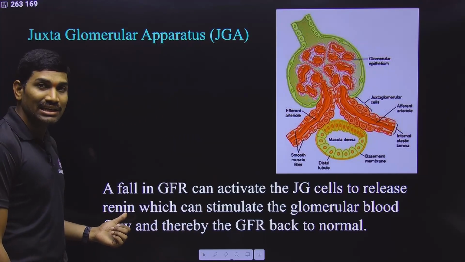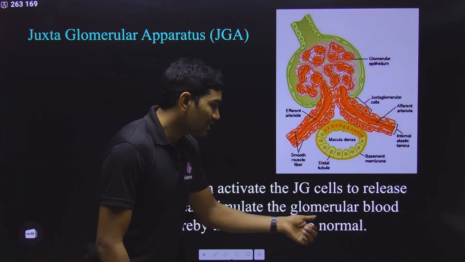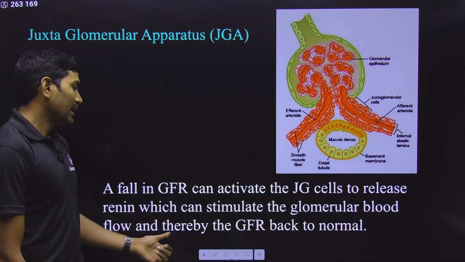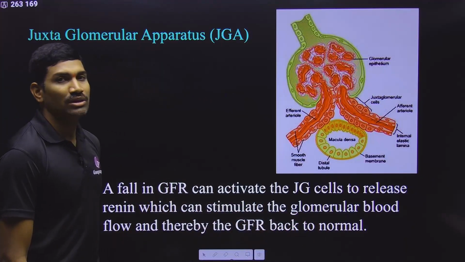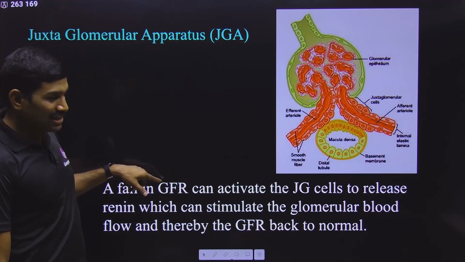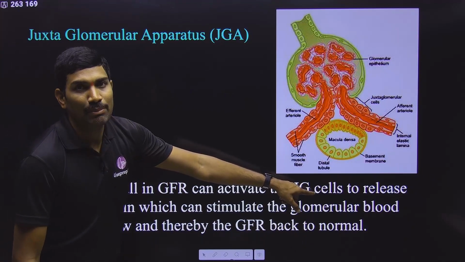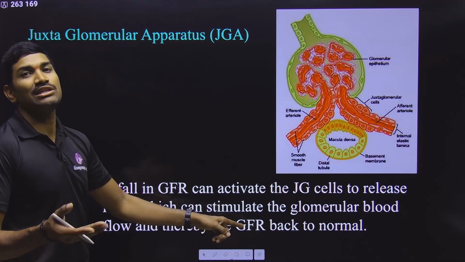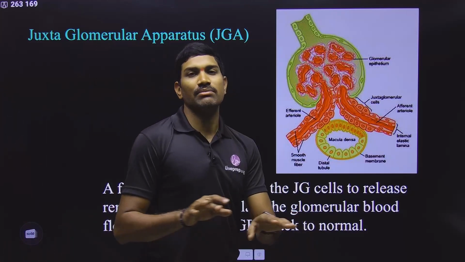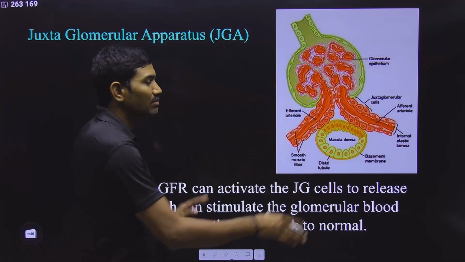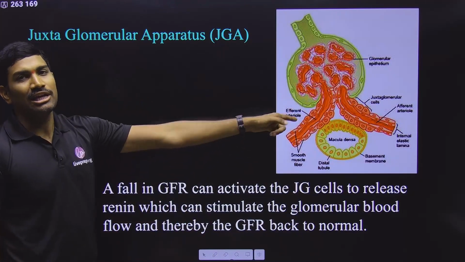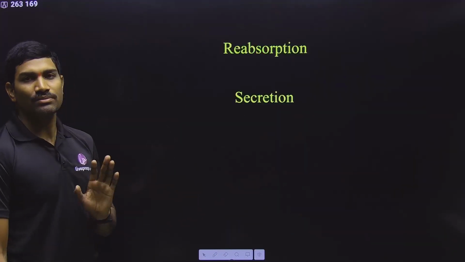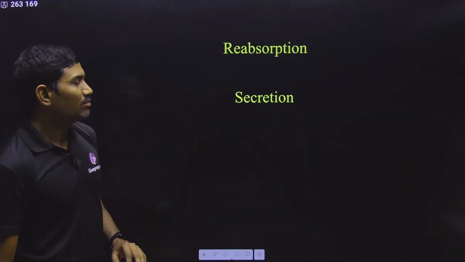Renin can stimulate the glomerular blood flow and thereby bring the GFR back to normal. So when GFR is decreased, the juxtaglomerular apparatus cells release renin, ultimately increasing the GFR so that it comes back to normal. Regarding this, at the end of this chapter we will study more. Clear? Now let us see about the other things.